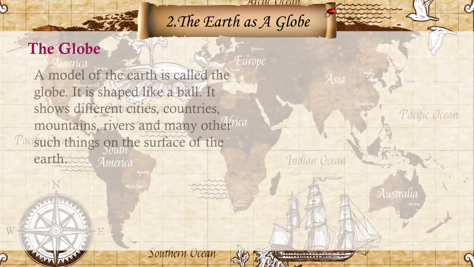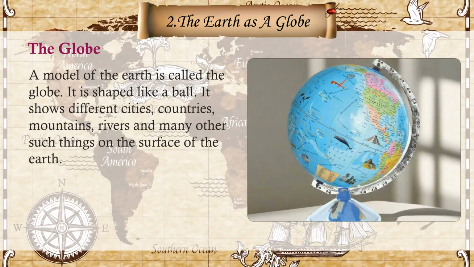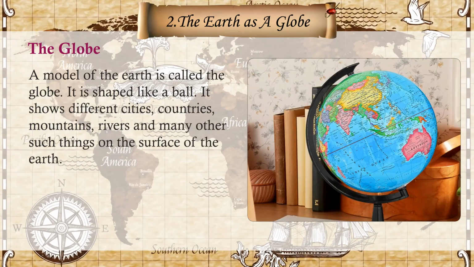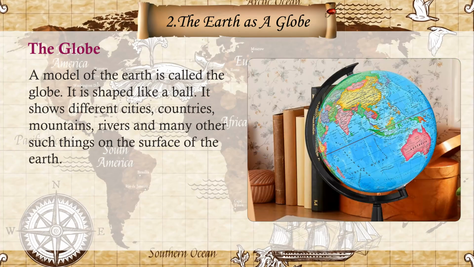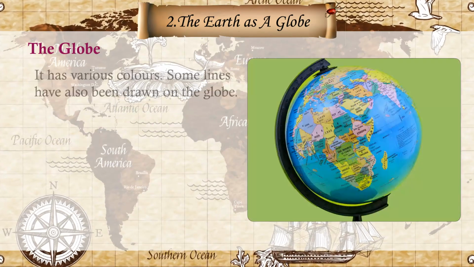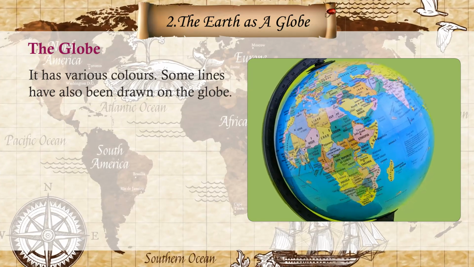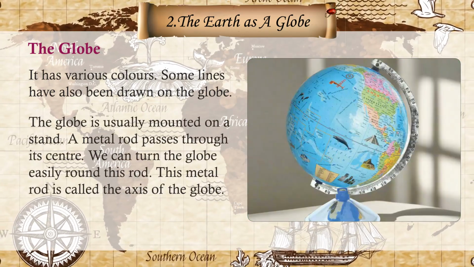The globe. A model of the Earth is called the globe. It is shaped like a ball. It shows different cities, countries, mountains, rivers, and many other such things on the surface of the Earth. It has various colors. Some lines have also been drawn on the globe. The globe is usually mounted on a stand.